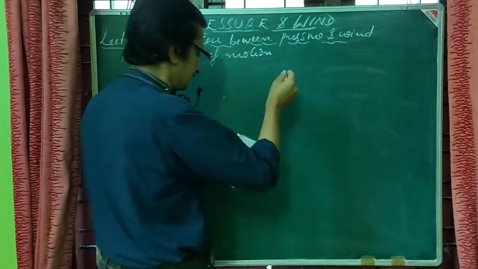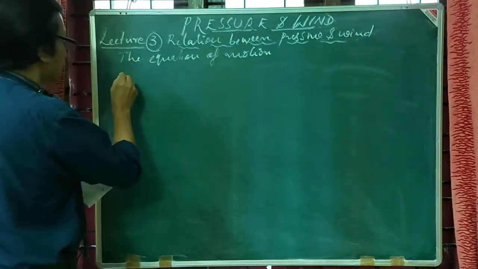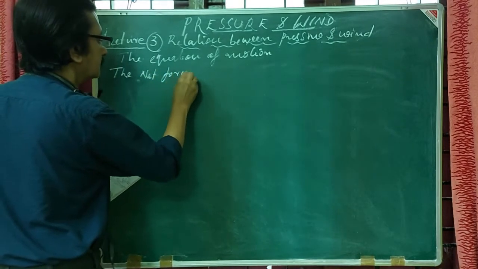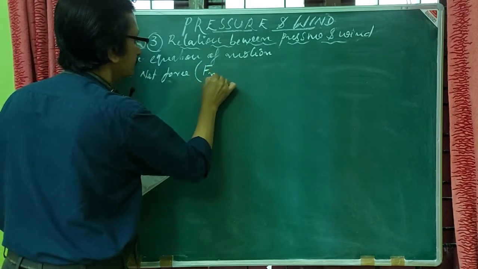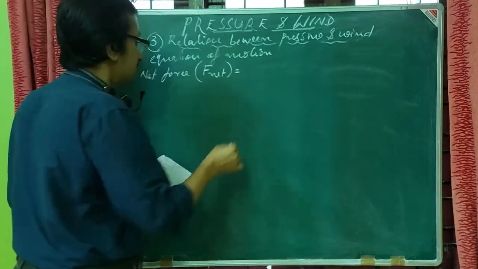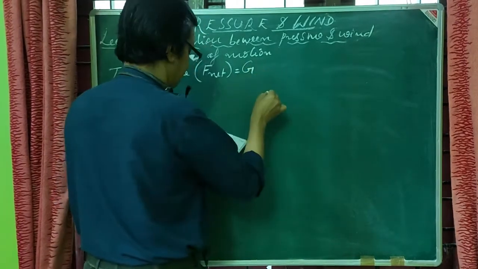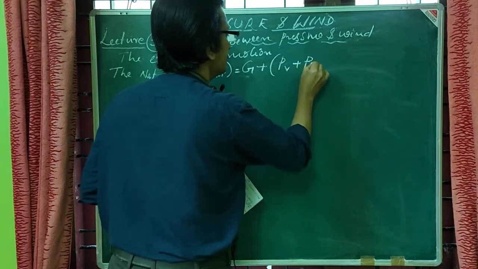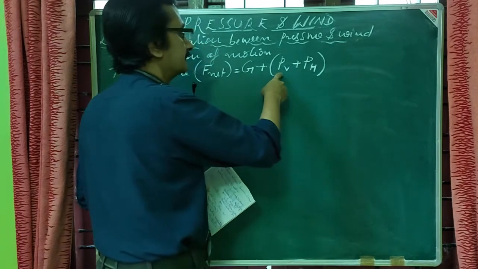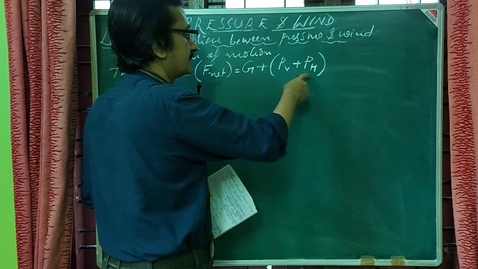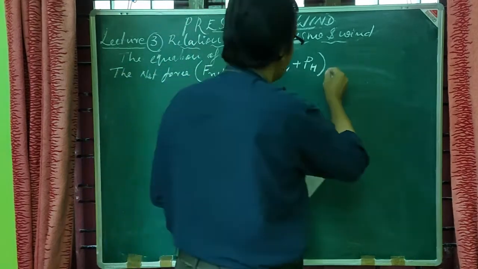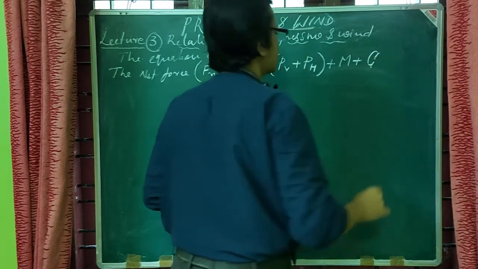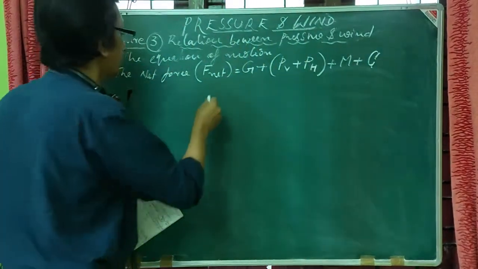Motion, we can mathematically express the net force, I am taking as F net, which is equal to G, the gravitational force, and PV plus PH, where this is the vertical component of pressure gradient force and this is the horizontal component of pressure gradient force, and the frictional force M and the Coriolis force capital C.